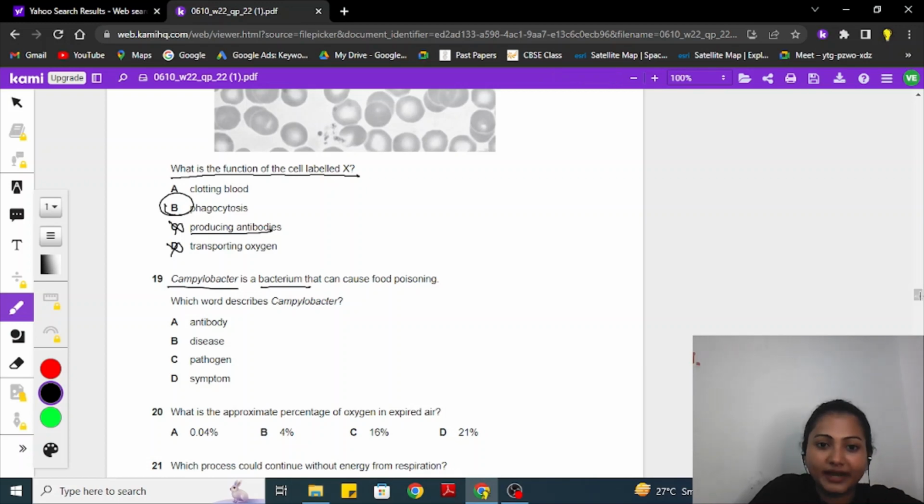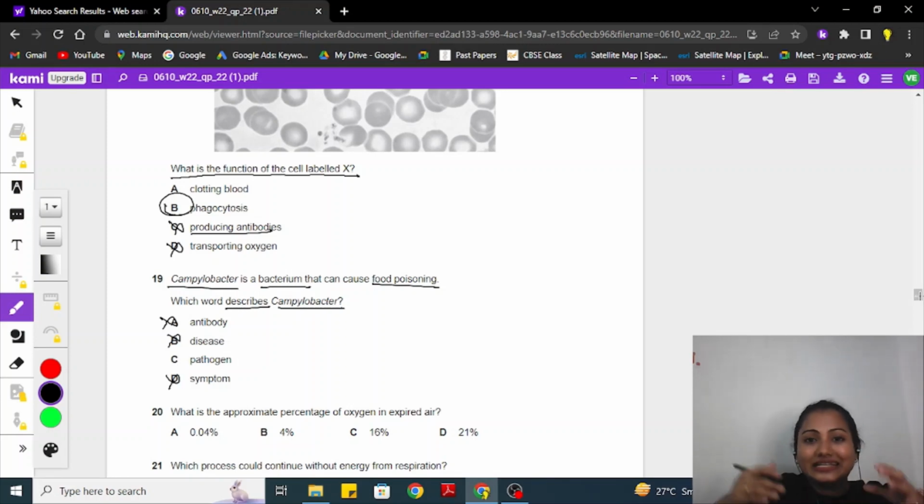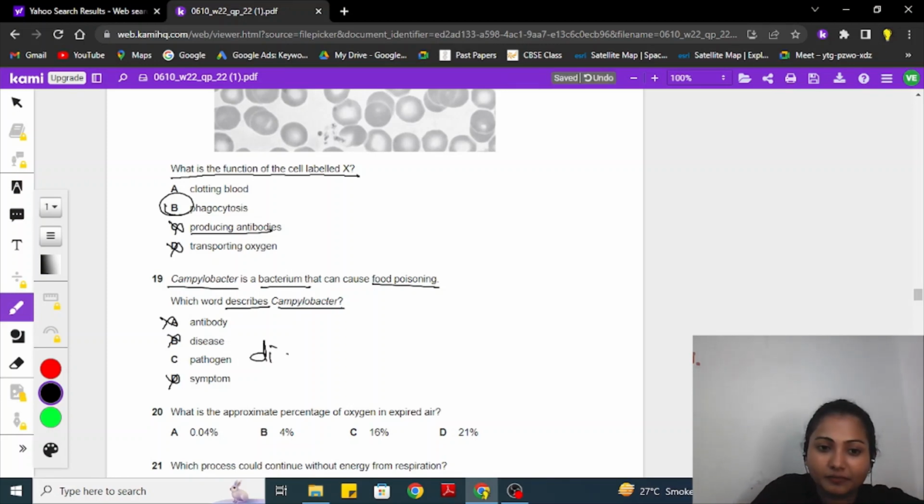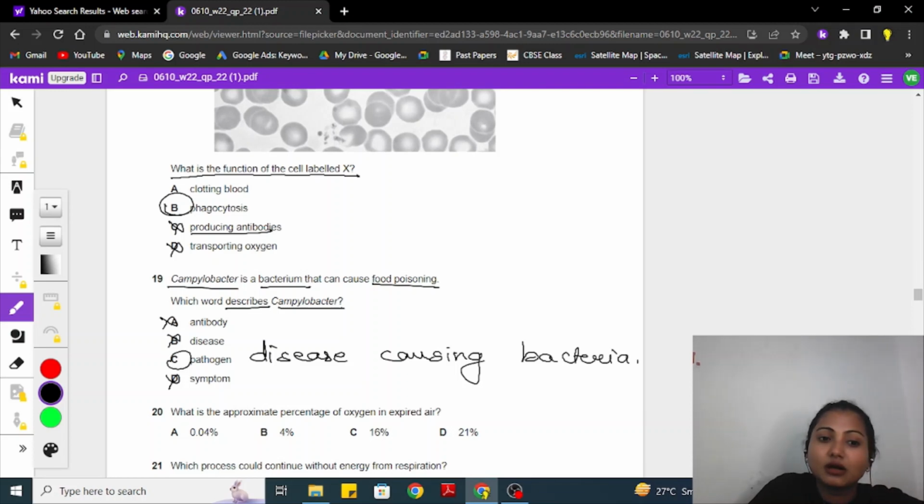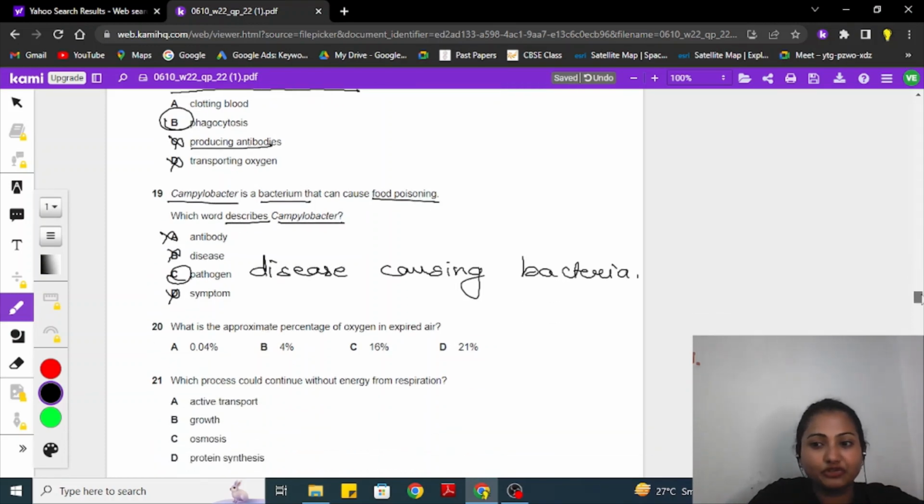Campylobacter is a bacterium that causes food poisoning. Which word describes Campylobacter? It's an antibody? No, it is causing a disease. Disease? No. Campylobacter is the name of a bacteria. It is not a disease name. Food poisoning, if it would have asked, it would have been some kind of disease. Any symptom? No. It's a disease causing bacterium, specifically Campylobacter. Therefore, it's a pathogen.